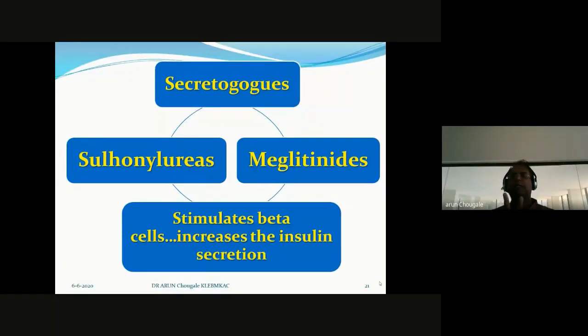Under secretagogues we have two classes. One is sulfonylureas, the second one is meglitinides. These two, sulfonylureas and meglitinides, stimulate beta cells and increase insulin secretion. The pathology here is a low production of insulin, so we have to increase the quantity of insulin by stimulating. It is done by these two classes of drugs.